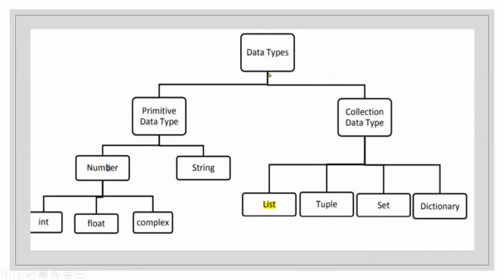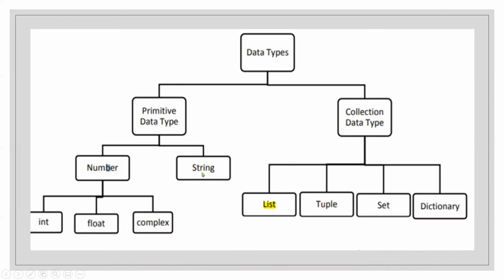Now the data types. There are two types of data types, primitive data types and collection data types. Primitive data types are numbers and strings, as we have already done. In case of numbers, we have integer, floating number and complex numbers. Integers are normal numbers, floating numbers are decimal numbers, and complex numbers have an imaginary part and a real part, which we have in mathematics.